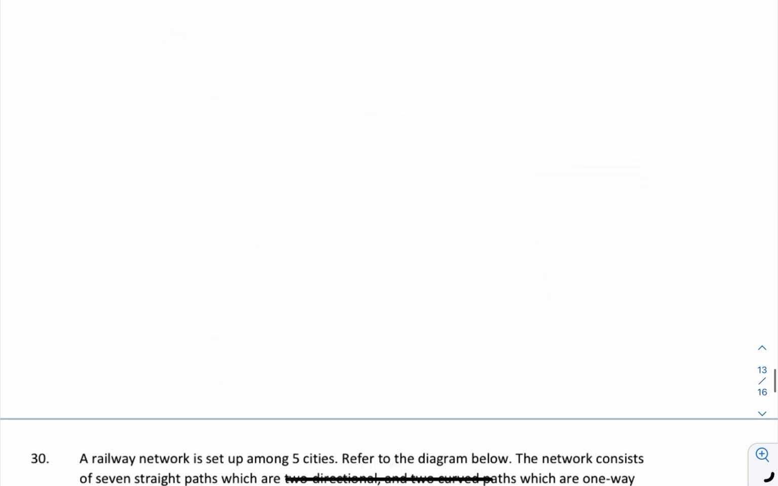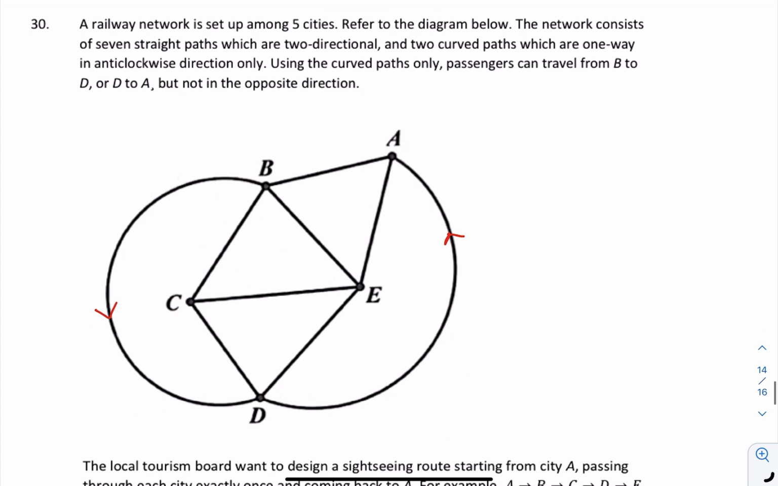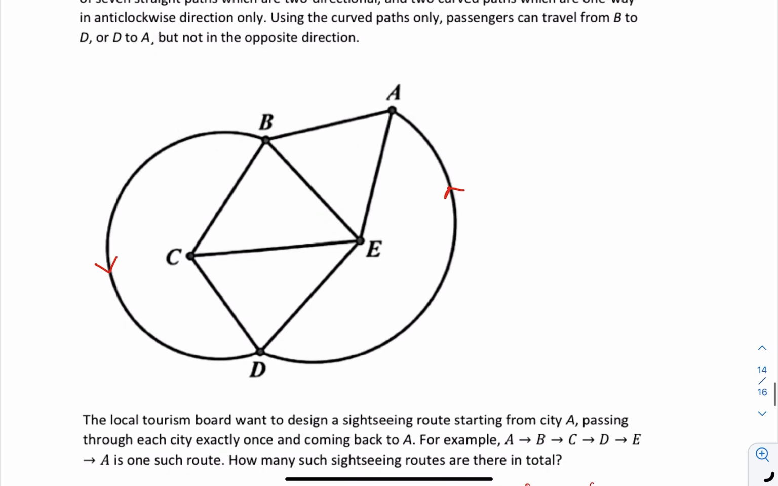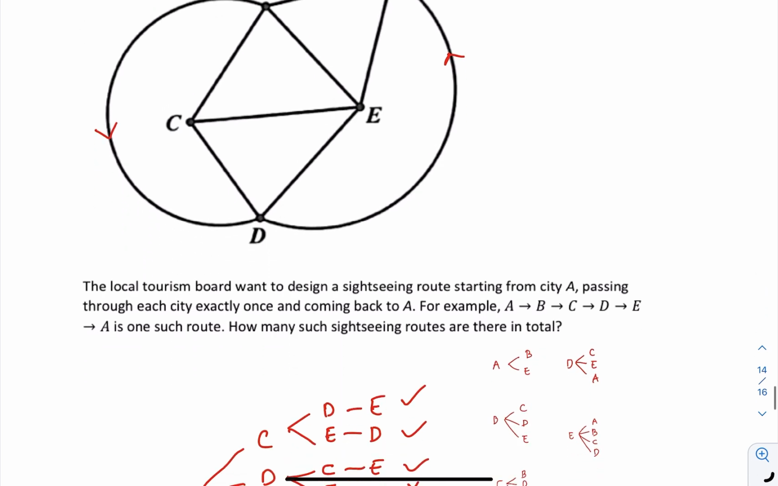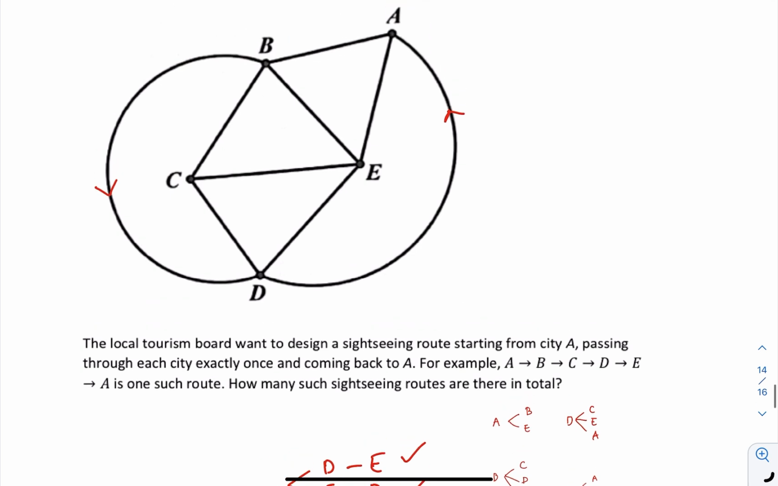Okay, question 30. This is a railway. All the straight lines you can go both ways, but for the circular one, you can only go anti-clockwise. Now, a tourism board or a tour agency wants to design a sightseeing tour such that they will only pass one of the attractions or points once, and then must come back to the same point again.